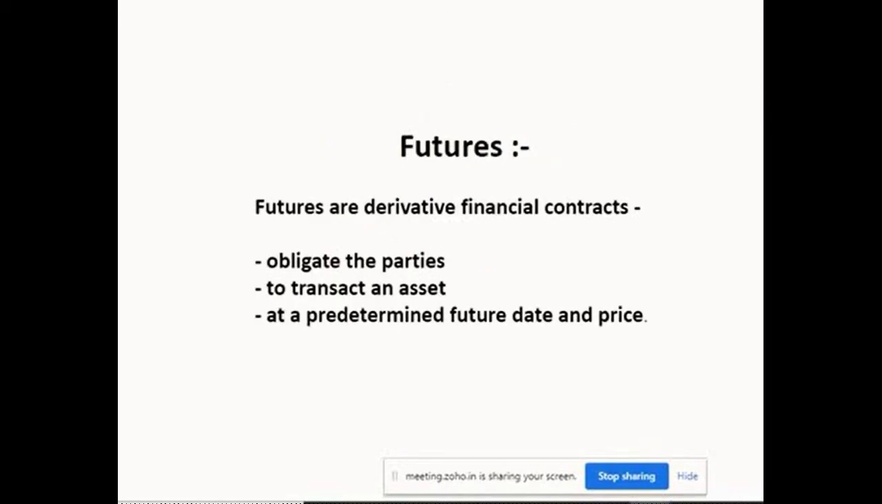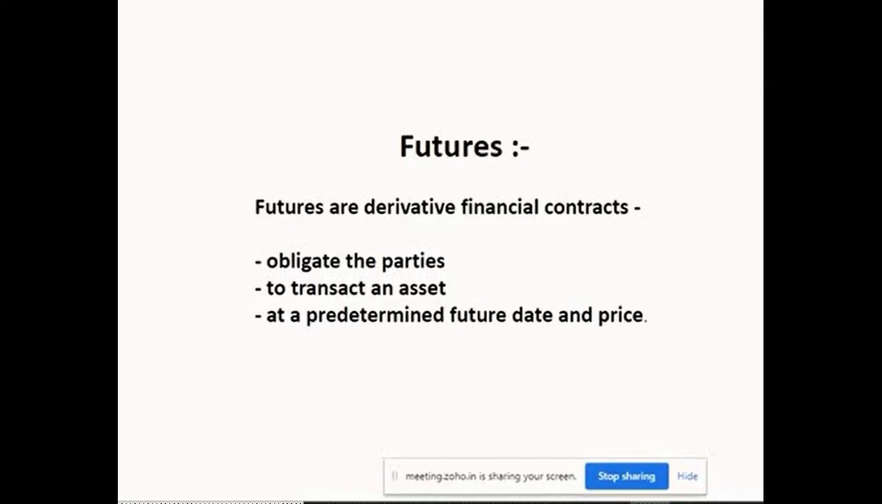Now, what is a future? Futures are derivative contracts. You understand what a derivative financial contract is? It is a financial contract where the parties are obligated to transact an asset at a predetermined date and price. I will tell you these three important steps very clearly.